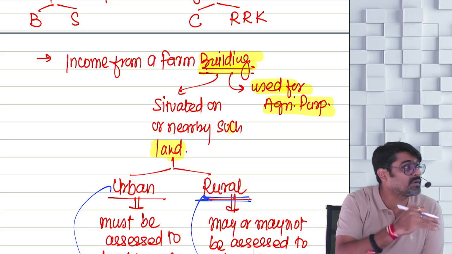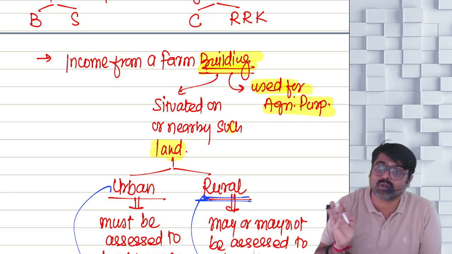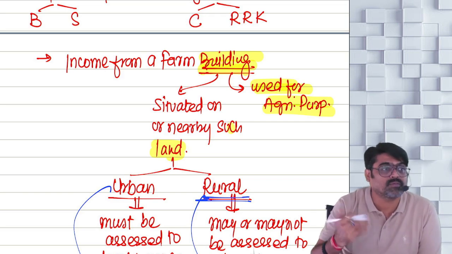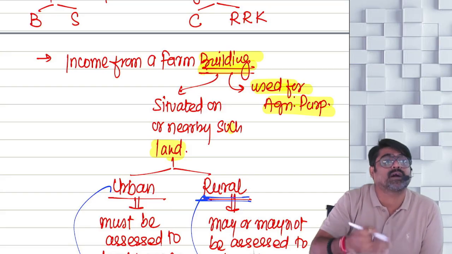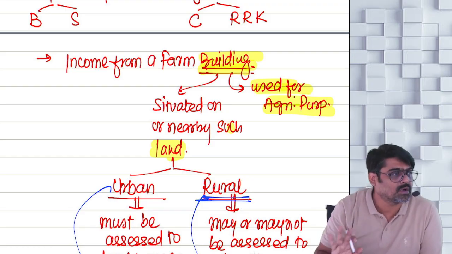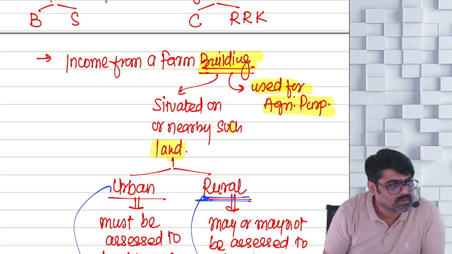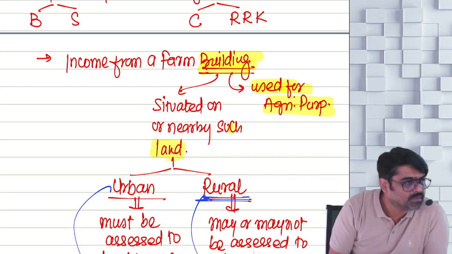Only then the income of that farm building will be treated as agricultural income. What if the farm building is situated on a rural land? Income of the farm building will be treated as agricultural income, whether the rural land is assessed to land revenue or local taxes or not, it will not make any difference. What is urban land? What is rural land? I have already explained. Will you remember?